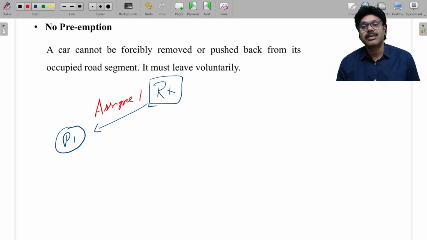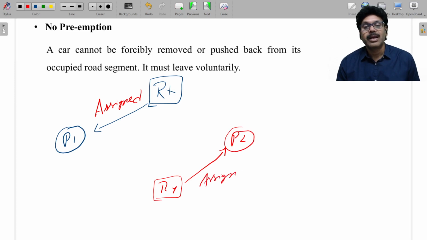It's granted. And there is a resource Ry, which has an arrow to P2. What does it mean by this? It is granted. That means it is assigned. Ry is assigned to P2 and Rx is assigned to P1.